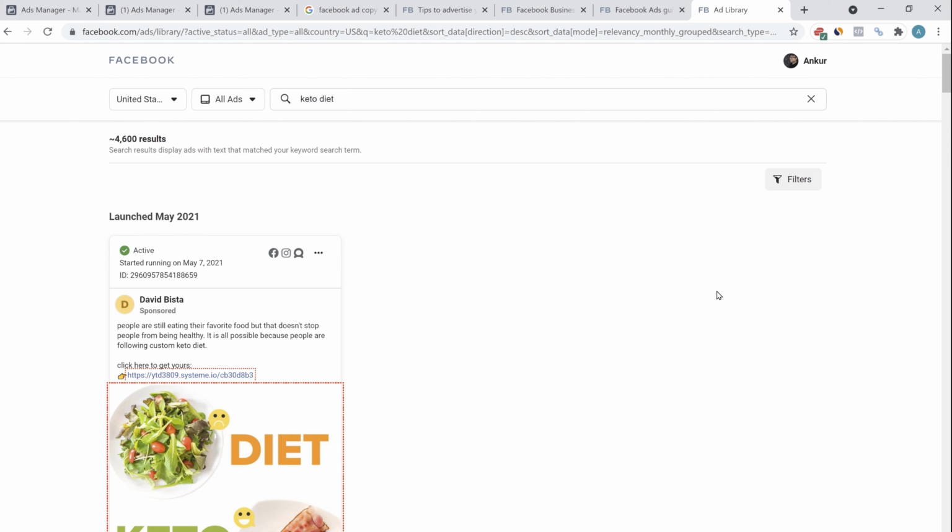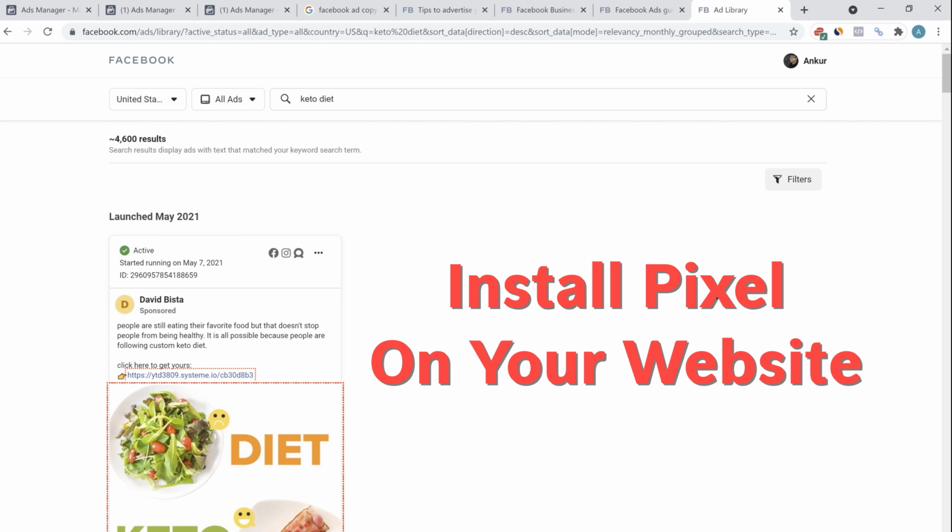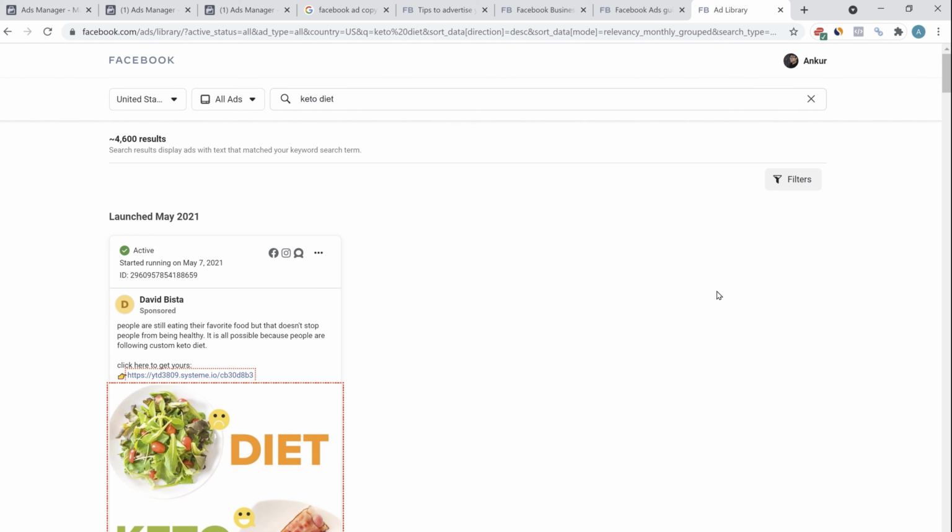And the last tip for you guys is to use the audience manager. You have to create multiple audiences: your lookalike audience, custom audience, saved audience. All this will really help you out in scaling the campaigns and to find newer people to show your ads to. Install the Pixel on your website and understand the different benefits the Pixel can give you.